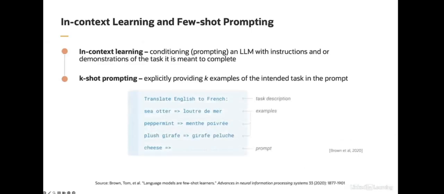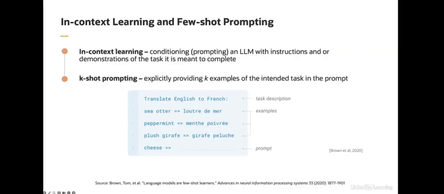Here is an example from the GPT-3 paper. This came out around 2020, and the goal of this particular prompt is to demonstrate to the model that it should translate English words or phrases into French. And what you'll notice here is that in the prompt, the input to the model literally includes 3 examples of translation from English to French, followed by a final translation that's incomplete that we want the model to complete. This is an example of 3-shot prompting.